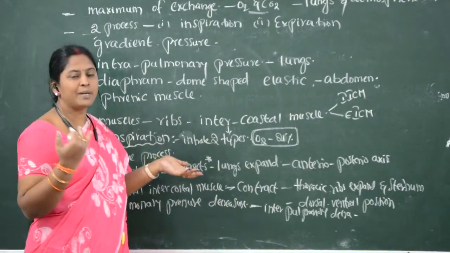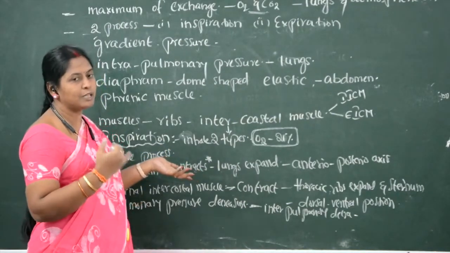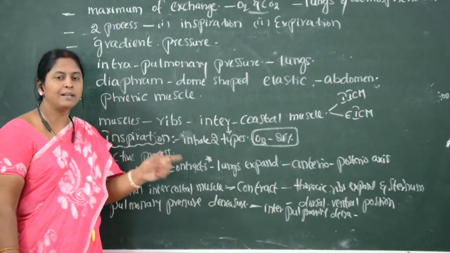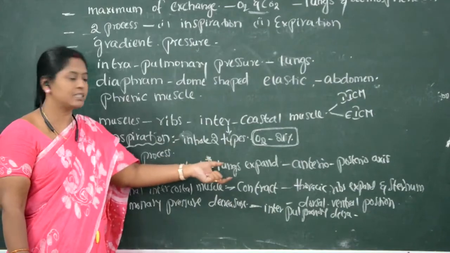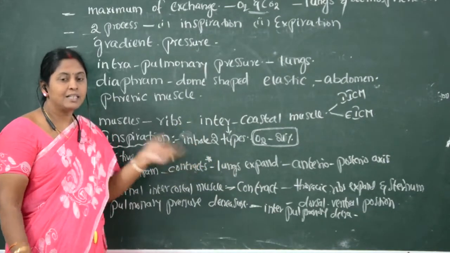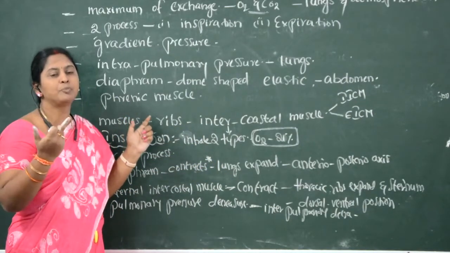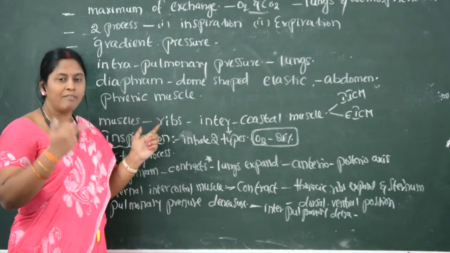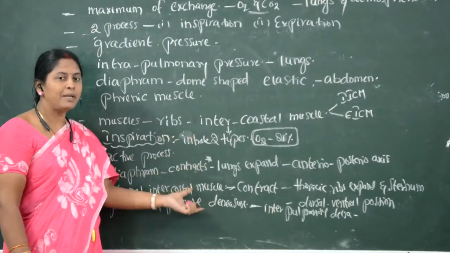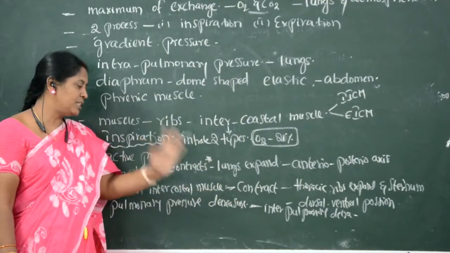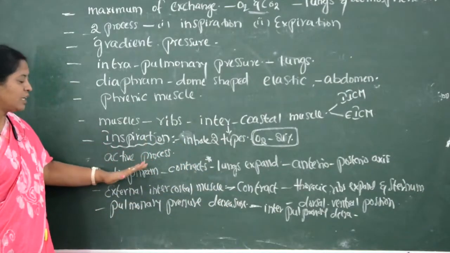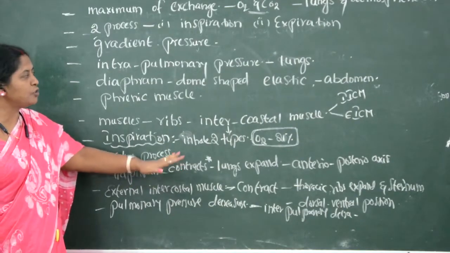When pulmonary pressure is less than the atmospheric pressure, automatically the atmospheric air rushes into the lungs, because the atmospheric pressure is more when compared with the pressure exerted inside the lungs. So this is called inspiration, which occurs as an active process.